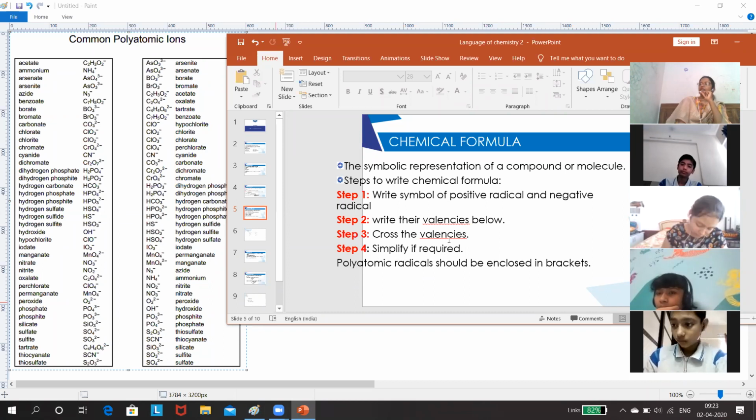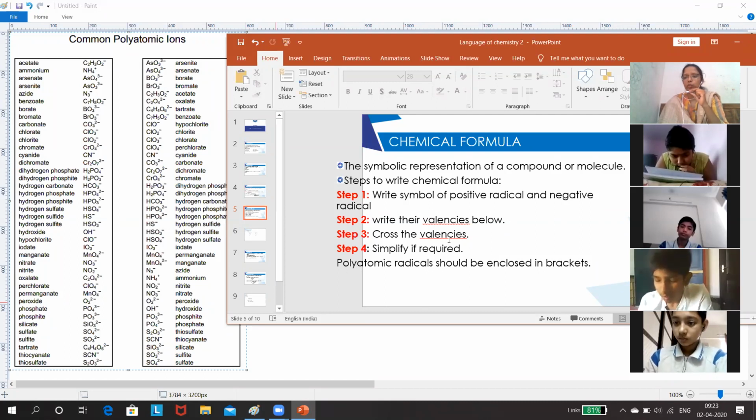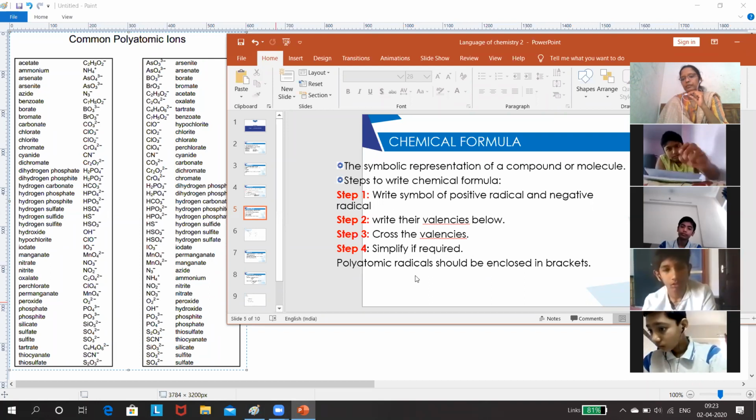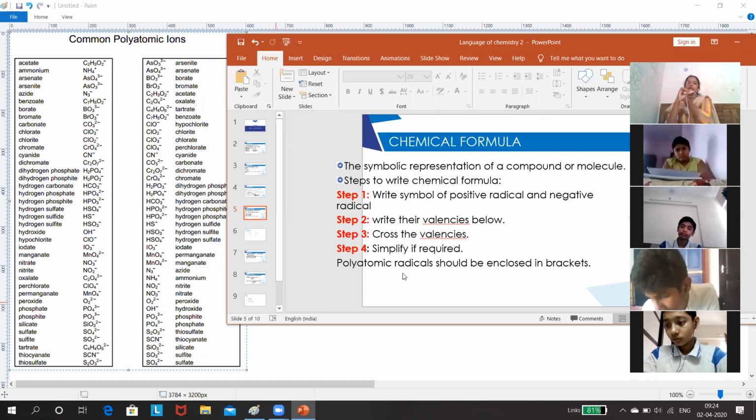For example, calcium oxide, CaO. Calcium valency will be 2, and oxygen valency also will be 2. So by crisscrossing, we will get Ca2 and O2. When we simplify, we will get CaO. And remember, whenever you are giving a number to polyatomic radicals, it should be enclosed in a bracket.